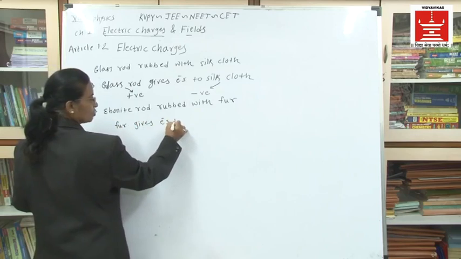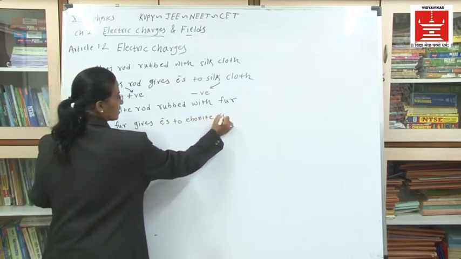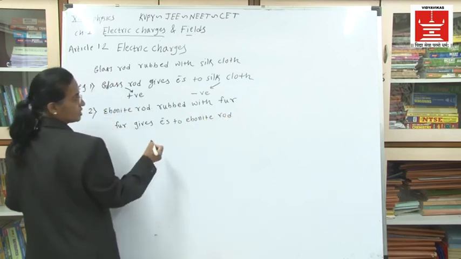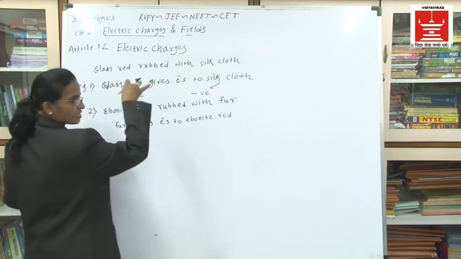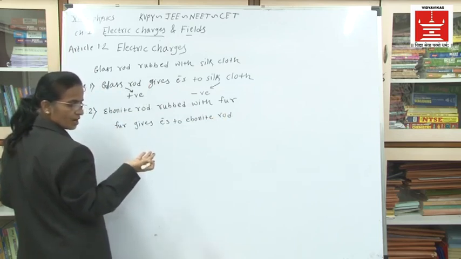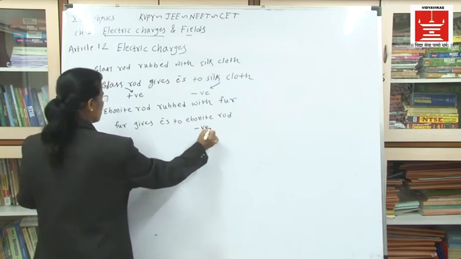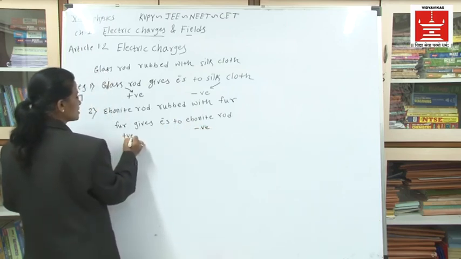Who accepts the electrons here? Ebonite rod accepts the electrons, and as electrons are negatively charged particles, the ebonite rod becomes negative while the fur becomes positive.